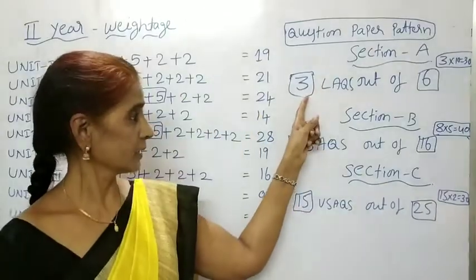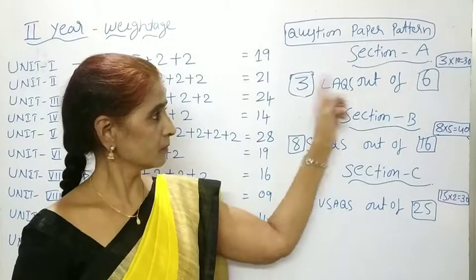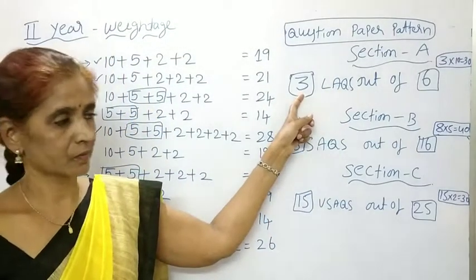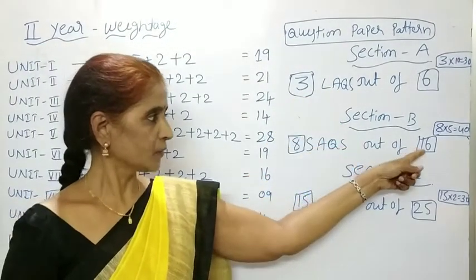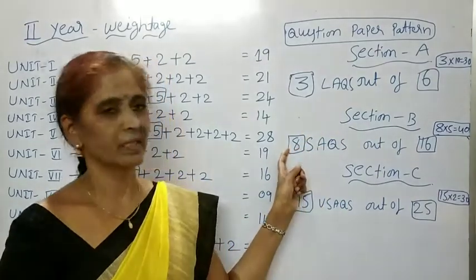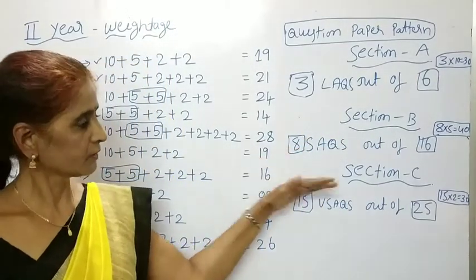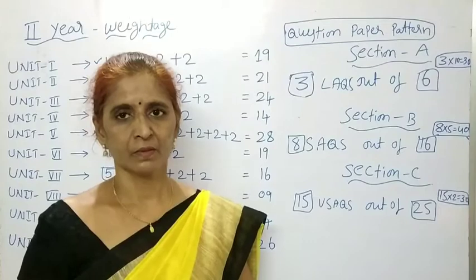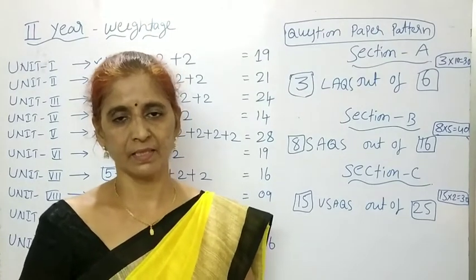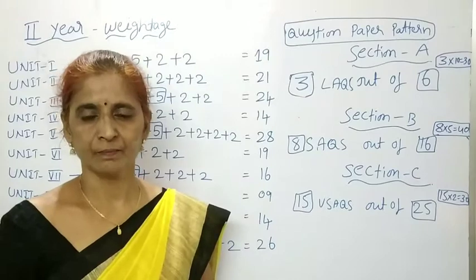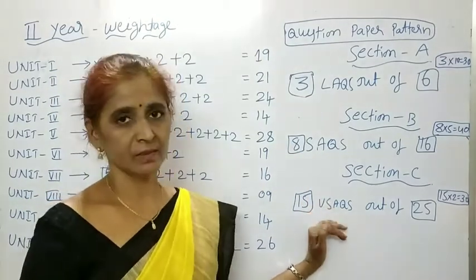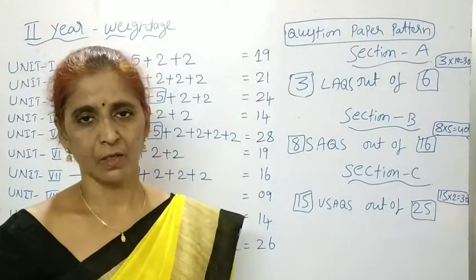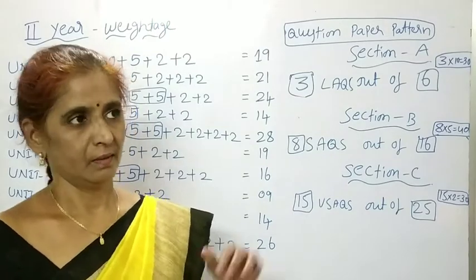From section A, you have to attempt 3 LAQs out of 6. They will give 6 out of 6, and you have to attempt 3 LAQs. In section B, out of 16, you have to attempt 8 SAQs. And in section C, out of 25, you have to attempt 15 VSAQs. So nearly half of the choice is there in the final examination. Because of the increased choice, the weightage of the chapters has been modified. So I am giving the new weightage of the 10 chapters.